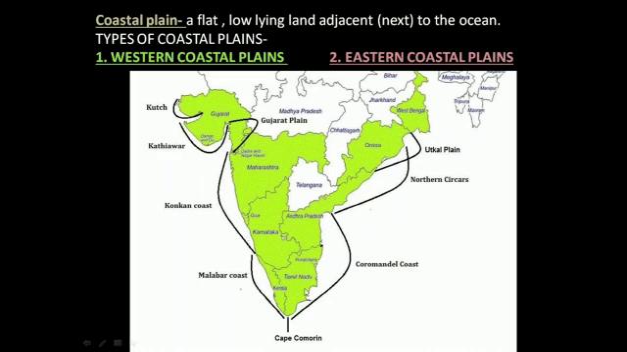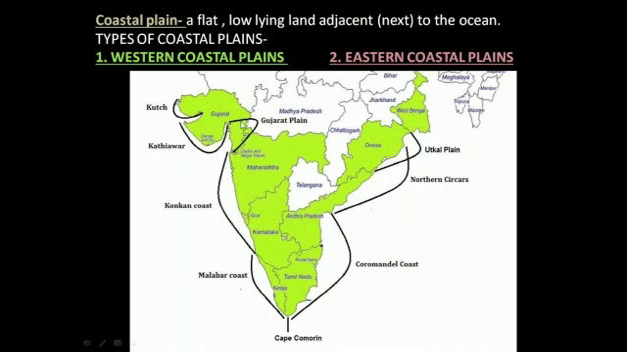As you can see here in the figure, this is the southern part of the map of India. This side is the western coastal plain and this is the eastern coastal plain. The western coastal plains are further divided into three parts. That is Gujarat coast in the north, Konkan coast here in the middle and Malabar coast in the south. The southern point is known as Cape Comorin. The eastern coastal plain is divided into two parts, the Northern Sarkars and the Coromandel coast.